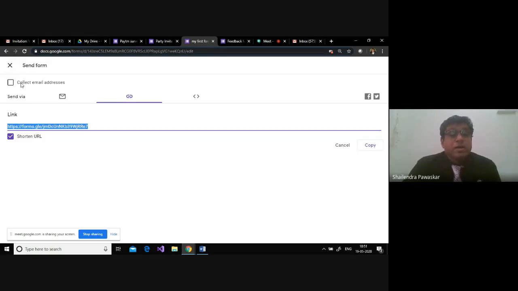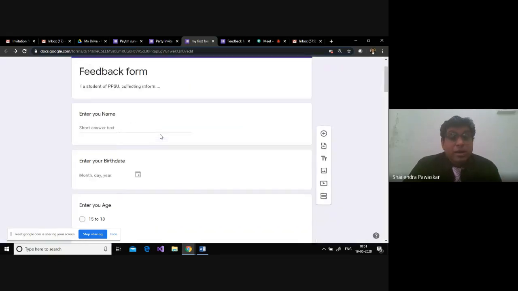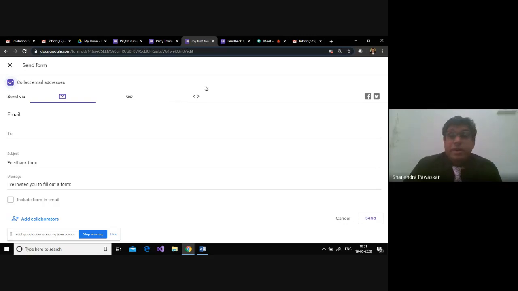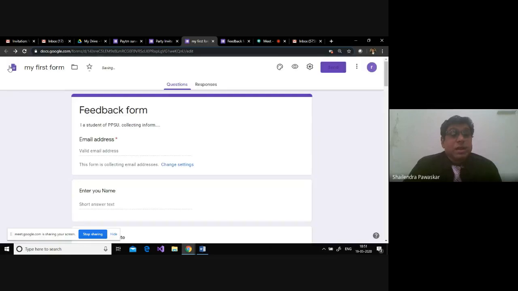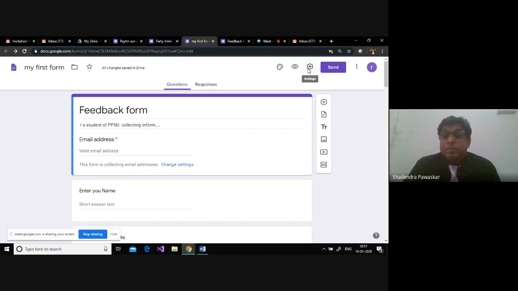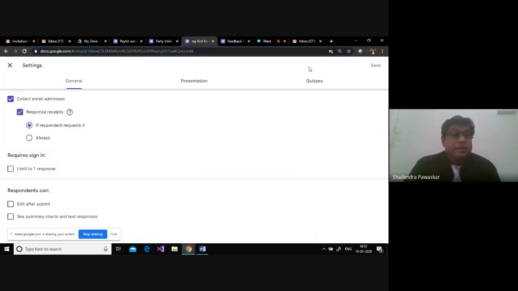Now there is one option here, collect email address. In this form that I've created, I have not collected any email address. So I want to collect the email address. I'll just select collect email address here and say send. So the email address is collected automatically. Now there is one more option. Let us see the settings part. In settings, there are three options: general, presentation, and quizzes. In general, collect email address, so the respondent's email address will be collected automatically.